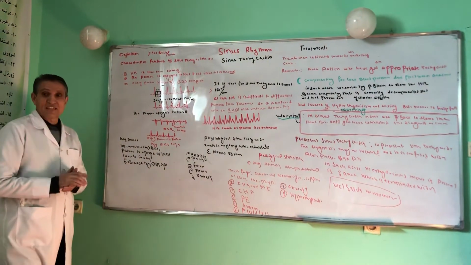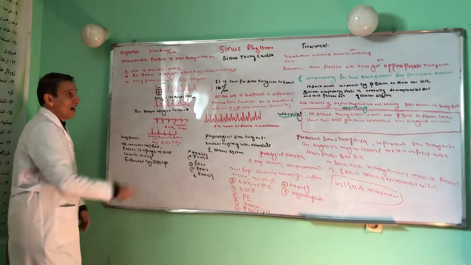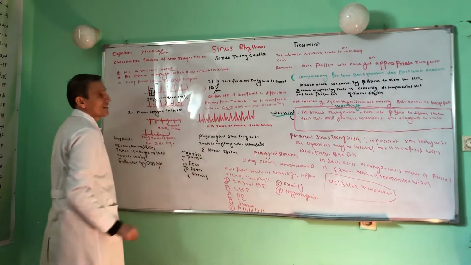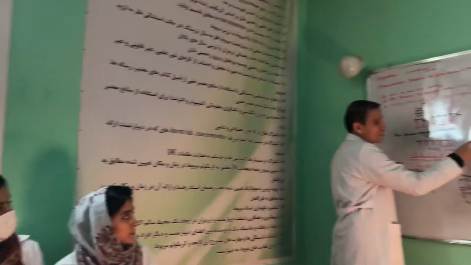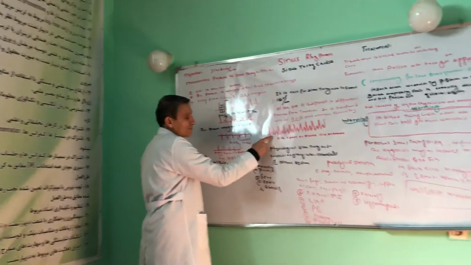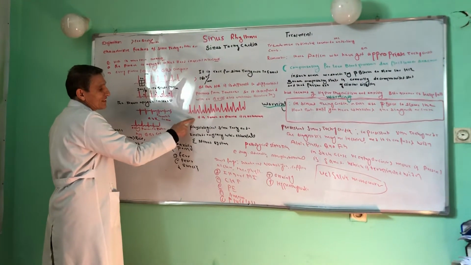It is rare for the heart rate in sinus tachycardia to exceed 180 beats per minute. At this heart rate, it is difficult to differentiate T waves from P waves. So it is confused with AVRT, atrioventricular reentrant tachycardia. For example, in this case, this is a P wave. Do you accept this is a P wave? But there is no T wave, and there is no P wave.